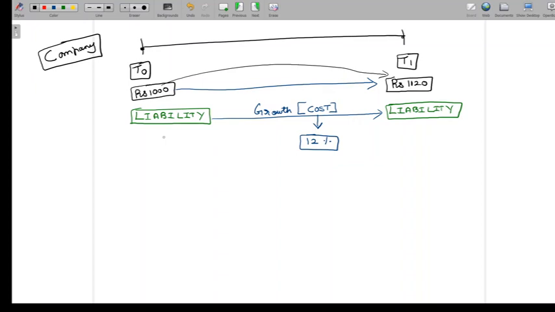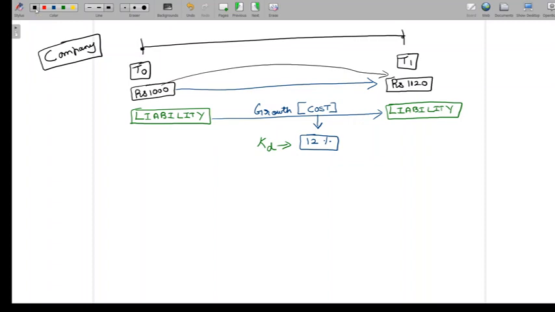So when you look at this growth as a growth in asset, we are talking about it from the perspective of the investor, and we call this return on investment. And when we talk about this growth from the perspective of a company, we look at it as a growth in liability, and then we say that this percentage denotes a cost. And here, since this liability is in the nature of debt, we call this cost of debt. So the bank, which is the investor, has a return of 12%, and the company, which is the investee, which has raised debt finance, has a cost of finance raised of 12%.